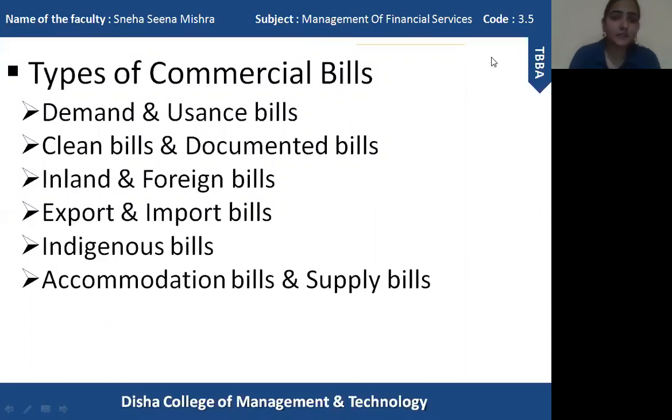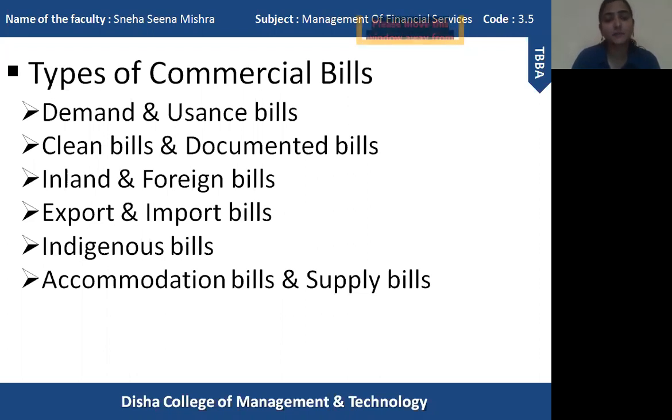Now let us discuss the fourth type of commercial bill. These are export and import bills. Now export bills are drawn by importers in India. Let me just clear it again. So export bills are drawn by Indian exporters on foreign importers.